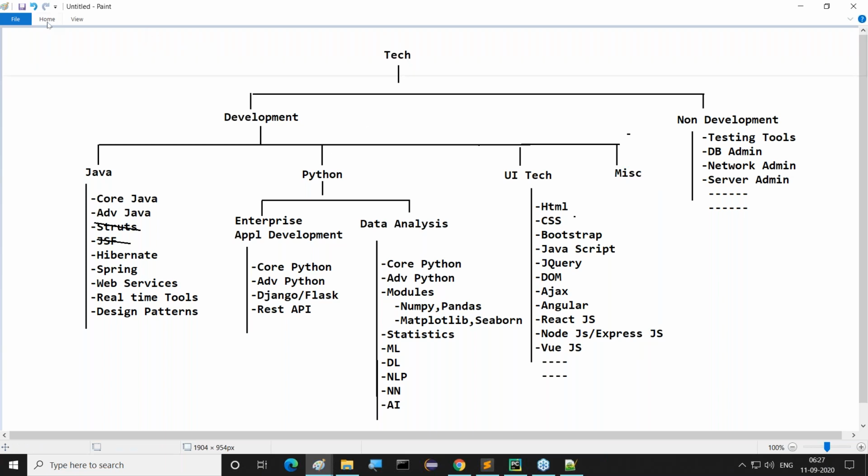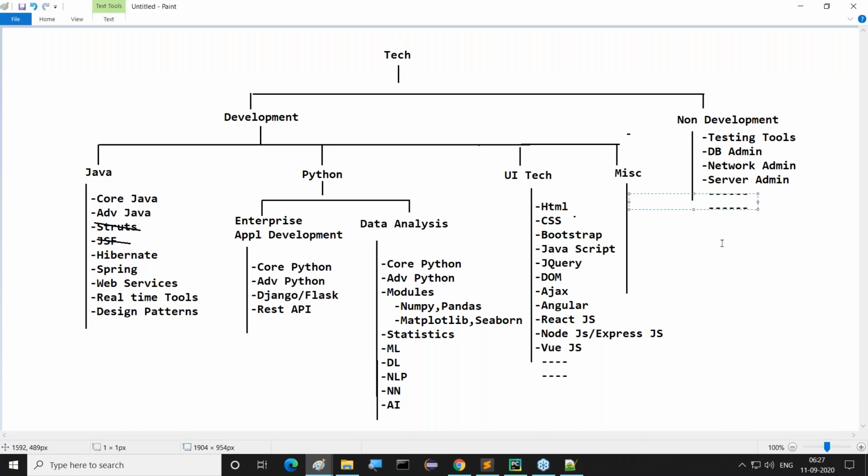If we come to some miscellaneous technologies, a number of technologies are available. Or maybe we can go for big data analysis, Hadoop, and SAP related things are available. Apart from this, Spark, Scala, and this kind of things are available along with Hadoop. Then Salesforce.